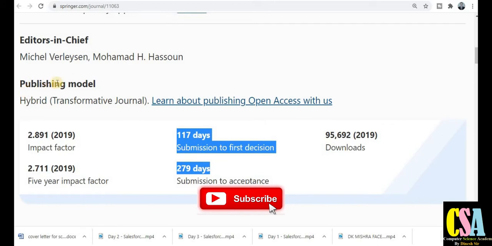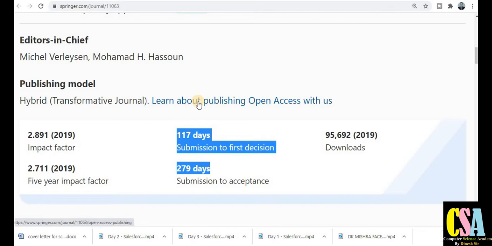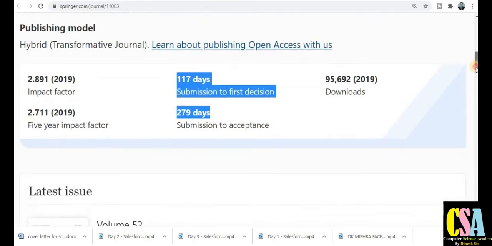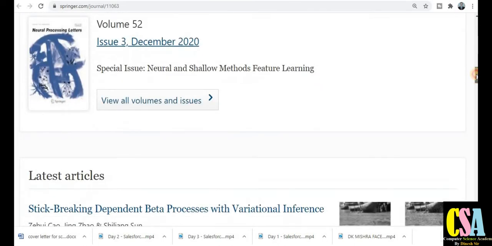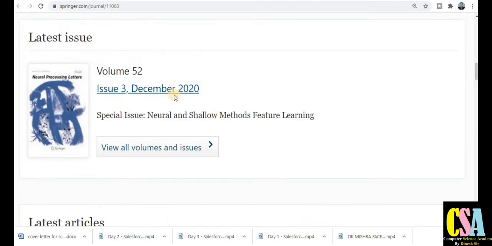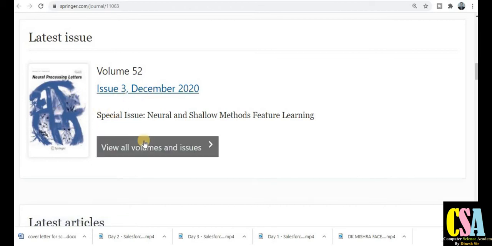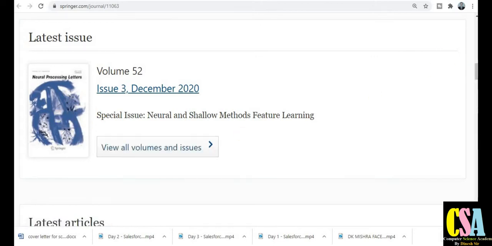What about the publishing model? You can see here, the publishing model is hybrid. If you want to know about this publishing model, you can just click on this. You have to explore everything about the publishing type. This is the recently published issue, volume and issues. You can see here December 2020, issue 3. If you want to know more about this particular volume, you can just click on it.